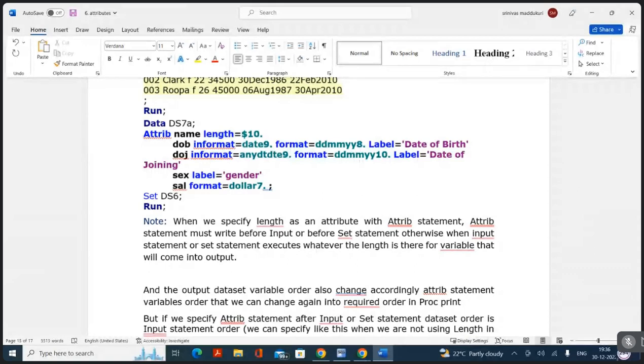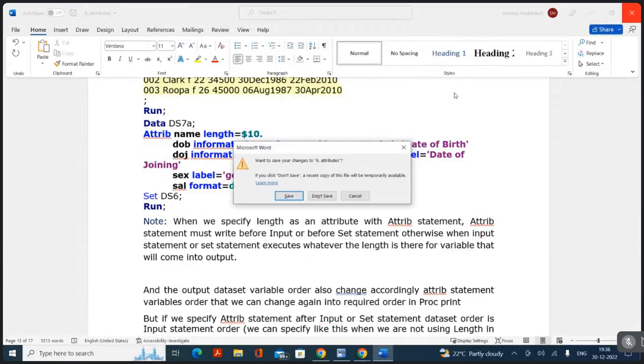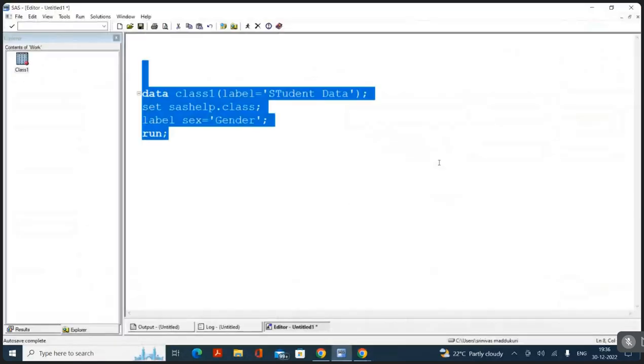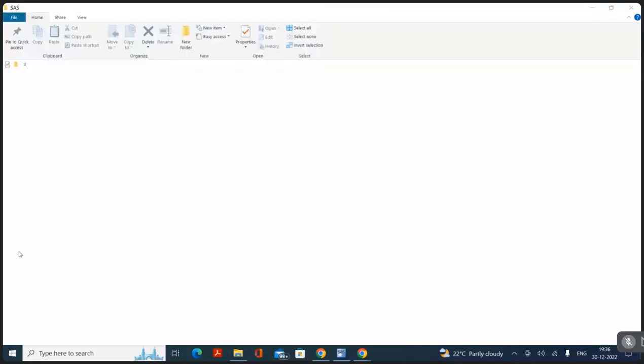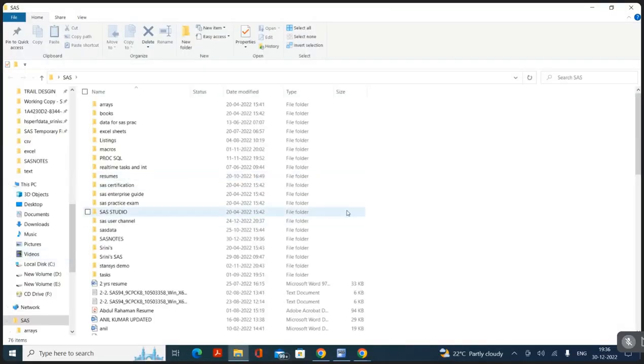Sir, what is the second book name, sir? SAS by Example by Ron Cody. Ron Cody. Okay, sir. Please share in WhatsApp, sir. Yeah, I will do that.